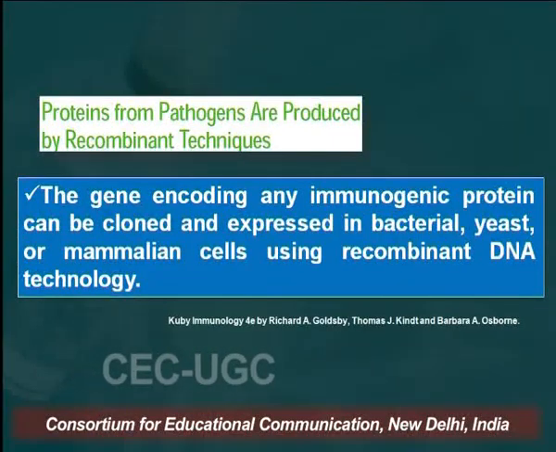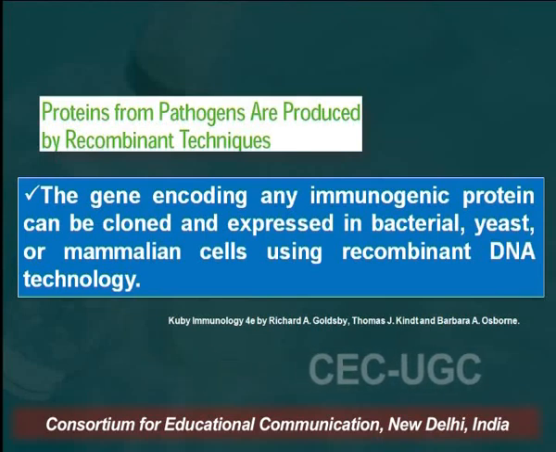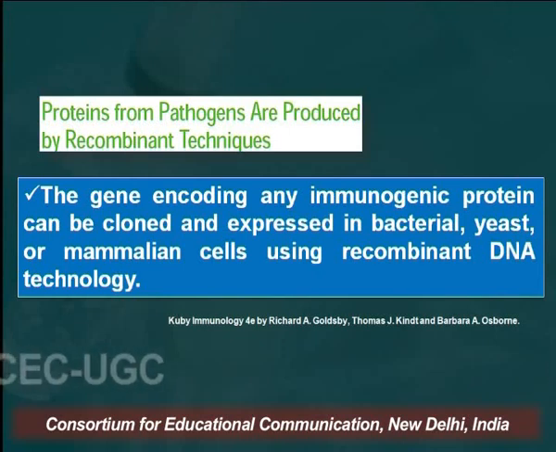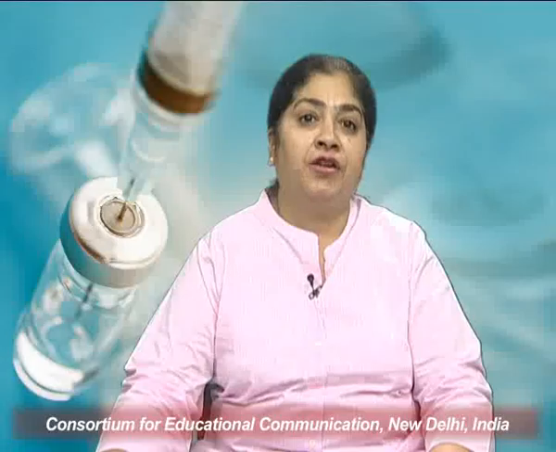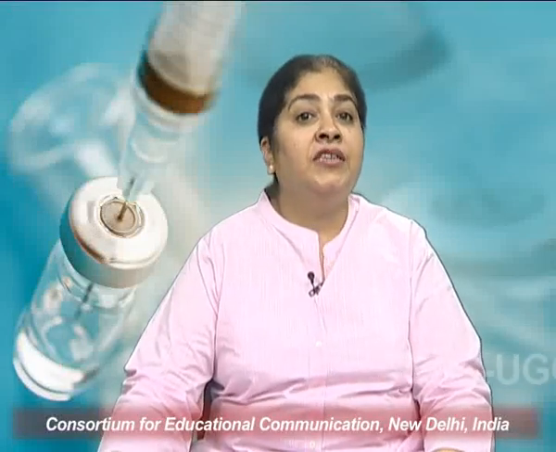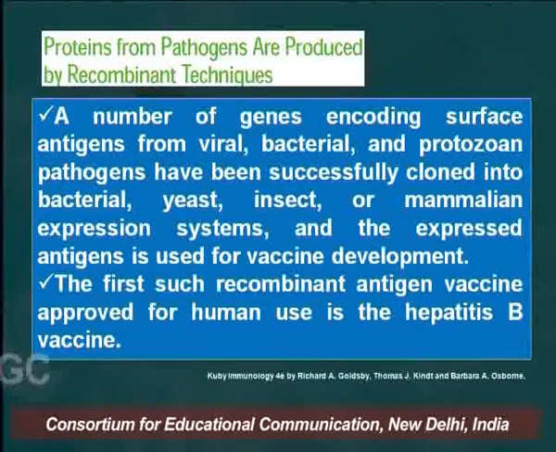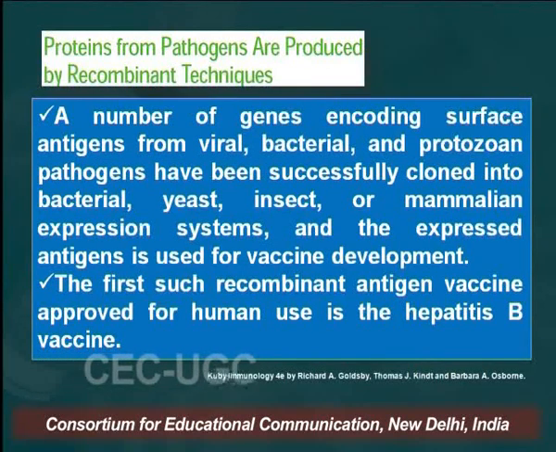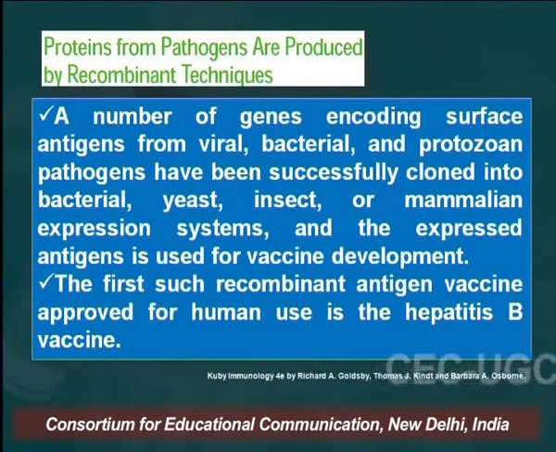The proteins from pathogens are also used through recombinant techniques. The gene encoding any immunogenic protein can be cloned and expressed in bacterial, yeast or mammalian cells using recombinant DNA technology. A number of genes encoding surface antigens from viral, bacterial and protozoan pathogens have been successfully cloned into bacterial, yeast, insect or mammalian expression systems, and the expressed antigens are used for vaccine development. The first such recombinant antigen vaccine approved for human use is the hepatitis B vaccine.